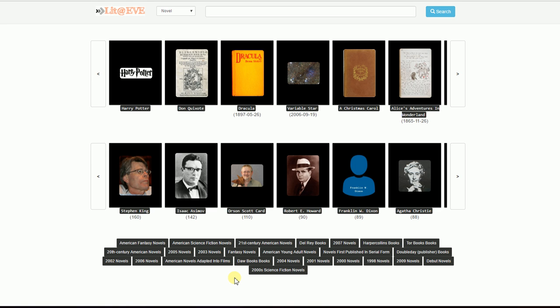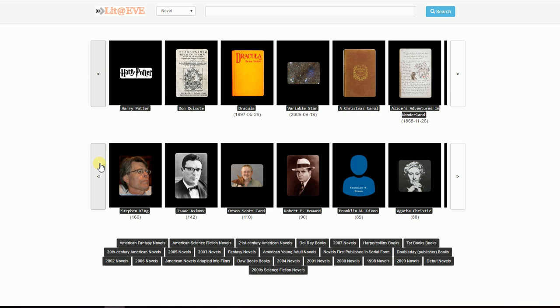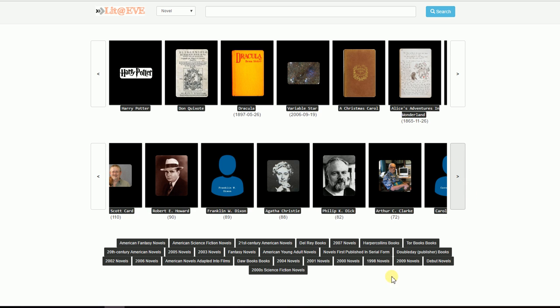There are basically three ways in which you can look for a recommendation within Lit@e. You can select on the basis of an existing novel, right here, or on the basis of an author, or features, where features are Wikipedia categories or articles, and some samples are shown here. So let's look at the first way in which we can see some recommendations.